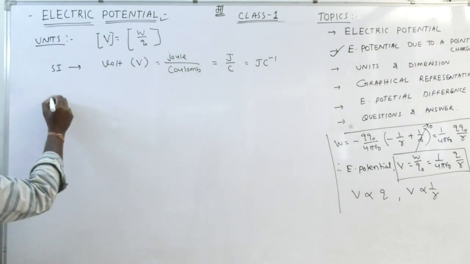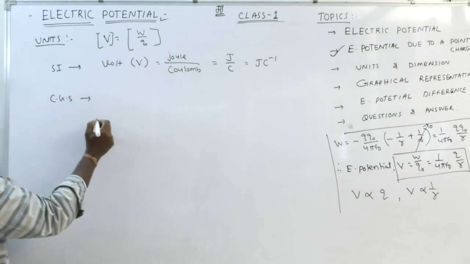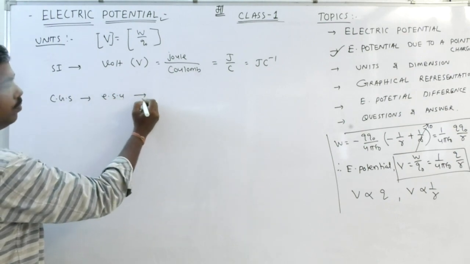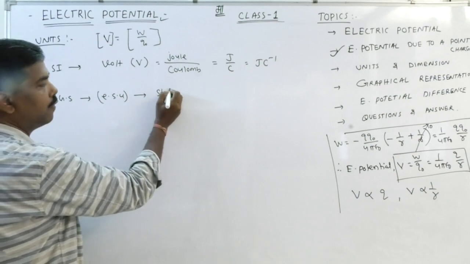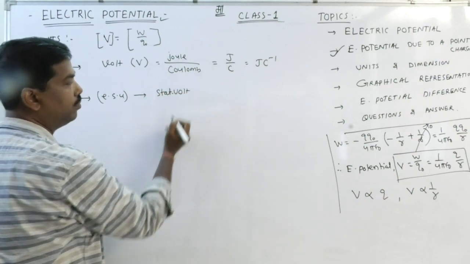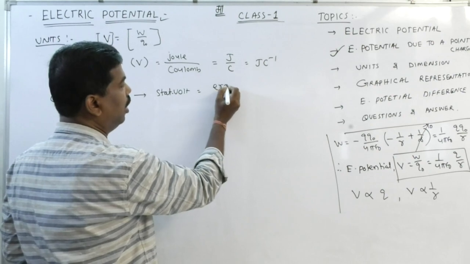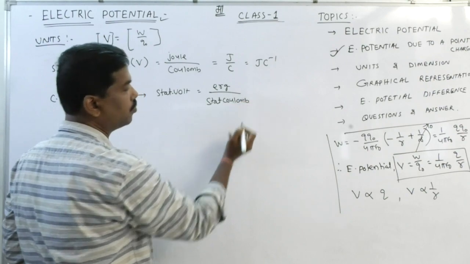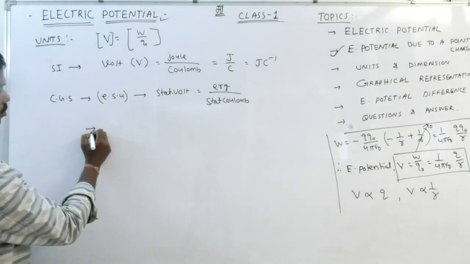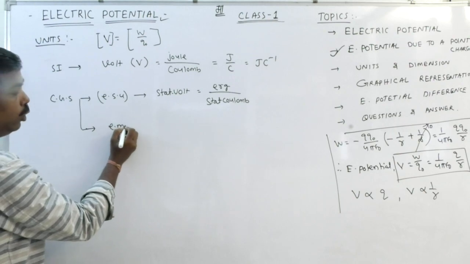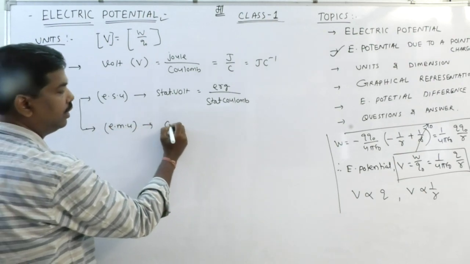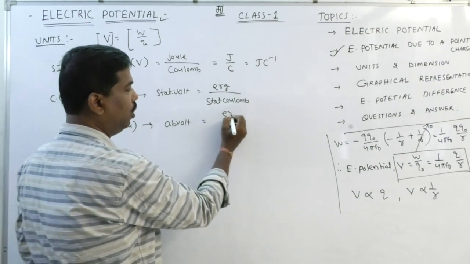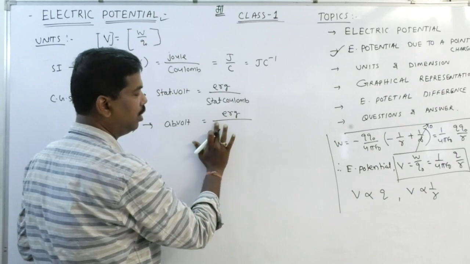Clear? In CGS electrostatic unit, ESU, it is statvolt, that is erg per statcoulomb. Electromagnetic unit, that is abvolt, is equal to erg per abcoulomb.